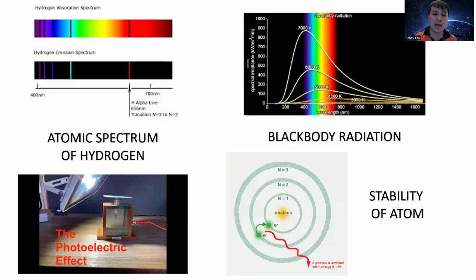Okay, and number three is the photoelectric effect. This effect was actually discovered by accident. Why do I say by accident? Because at that time, they wanted to prove the existence of electromagnetic waves. So they did an experiment, and they found that when you emit an electromagnetic wave, a spark can be produced. This spark means that there's something coming out from the metal.